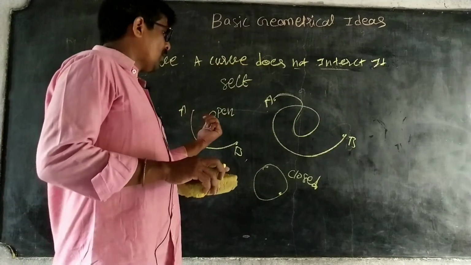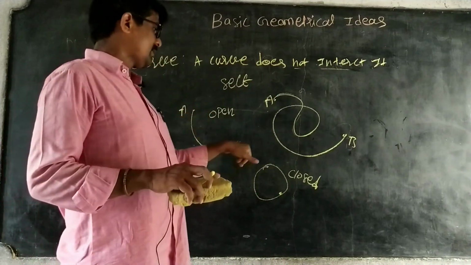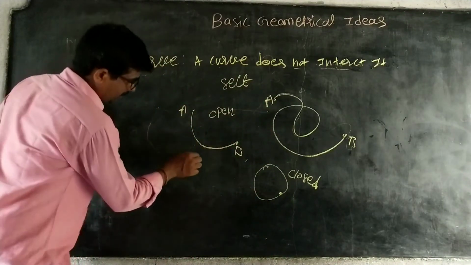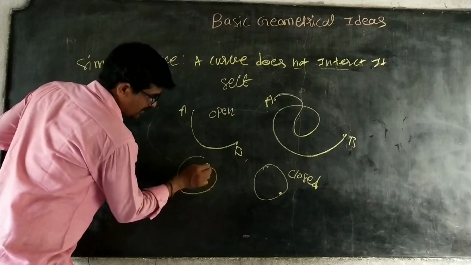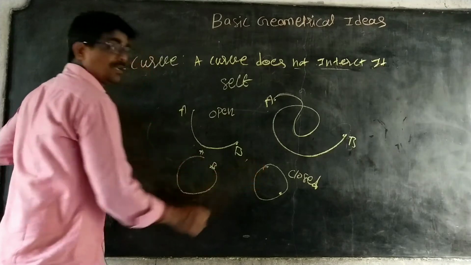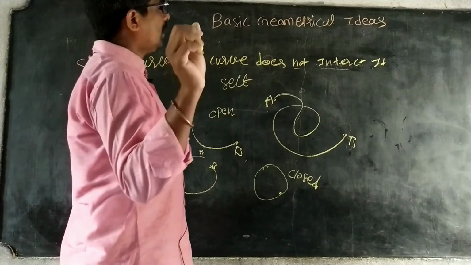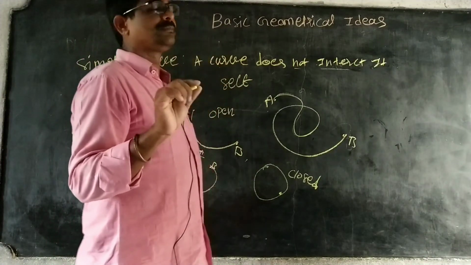Okay? Next, open curve and closed curve. Simple open means this, it is open only. How to take another, like this only. This is also an open curve. This is closed. Okay? Next, we are going for another topic.